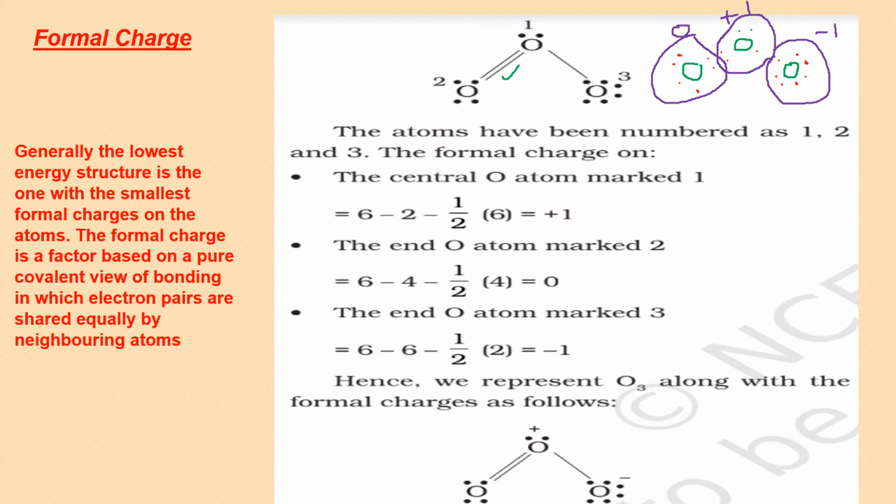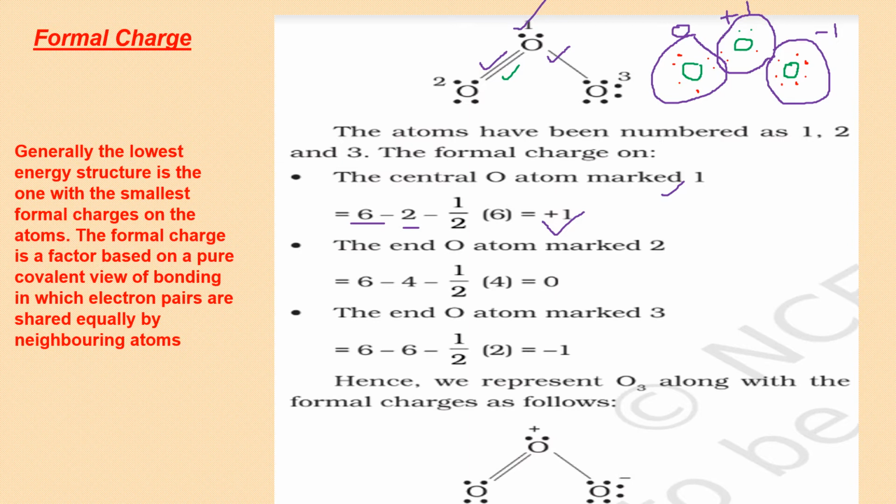Let us see. The central atom marked 1 here in the picture. This one. Number of valence electrons 6 in oxygen. How many are not taking part? 2 electrons I can see on the central atom which are not bonded, and minus half of 6. 4 on this side and 2 on this side. So it becomes plus 1.